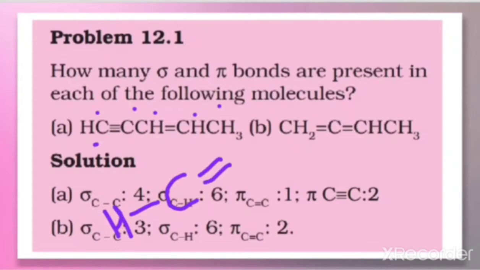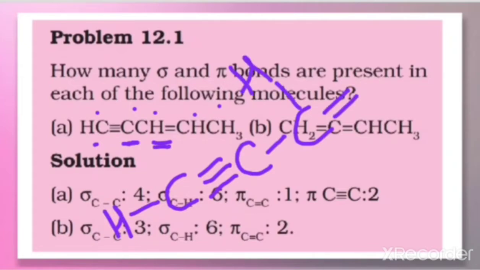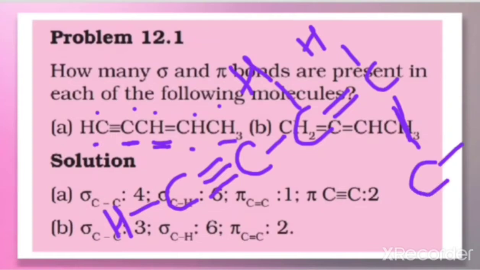Next, triple bond, make the triple bond. Next carbon, I am writing this carbon, and next is CH. CH means next is the carbon, so make a bond between the carbons, and CH means one hydrogen is there, just write it on top of it, then double bond. Then what we have is CH, C, one H is here. Next what we have here is CH3. So CH3, better since space is not there here, I will write it down. So this is connected to this carbon, and here 3 hydrogens are there, you need to write it in this way.